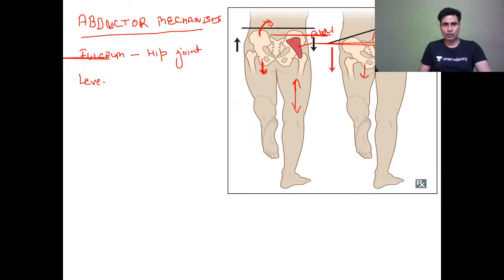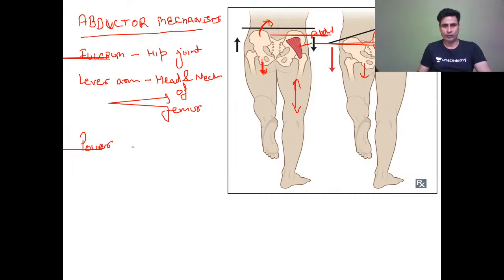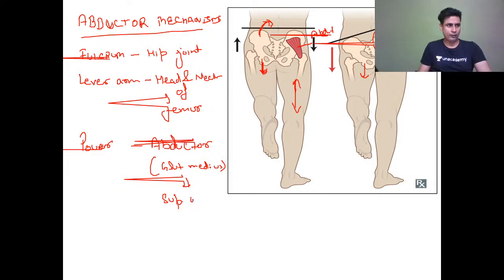The lever arm on which the power will act is the head and neck of femur. And finally, there should be some power for the movement that is provided by abductors. The major abductor around the hip joint is gluteus medius, which is supplied by superior gluteal nerve.